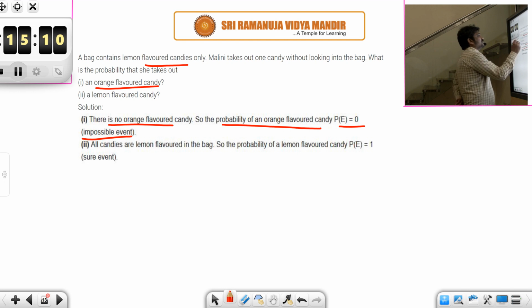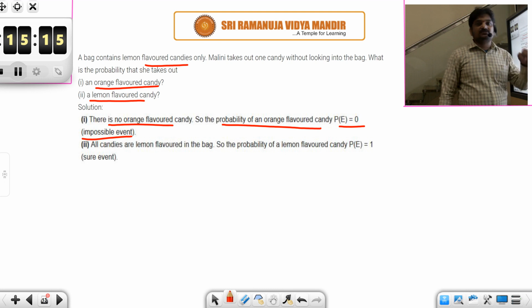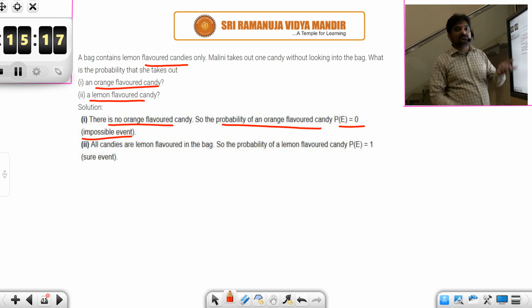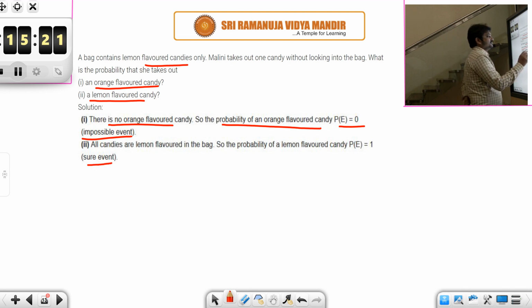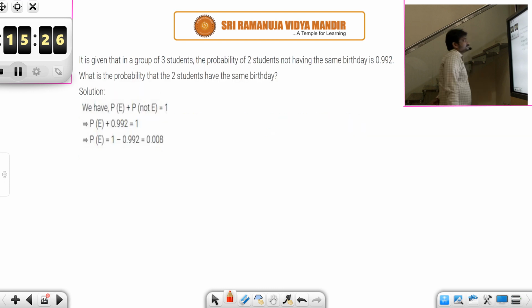And then what is the probability that she takes a lemon flavored candy? Whatever she picks will obviously be lemon flavored because there are only lemon flavored candies. So obviously this is a sure event. So the probability of a lemon flavored candy, P of E, will be 1.